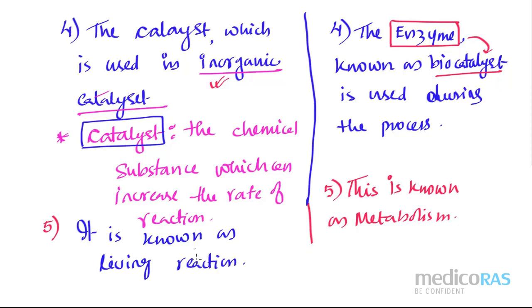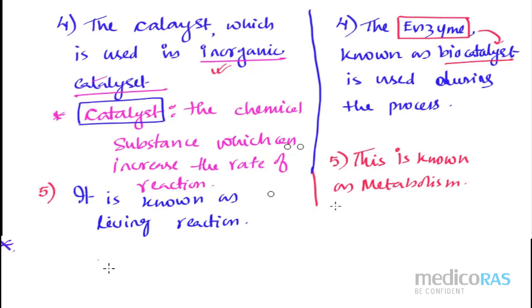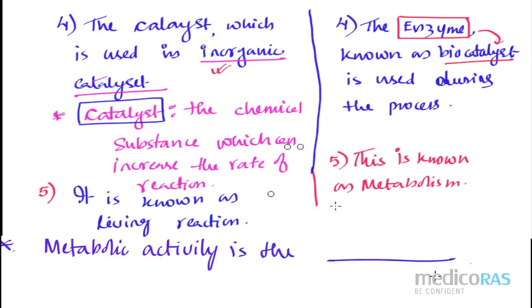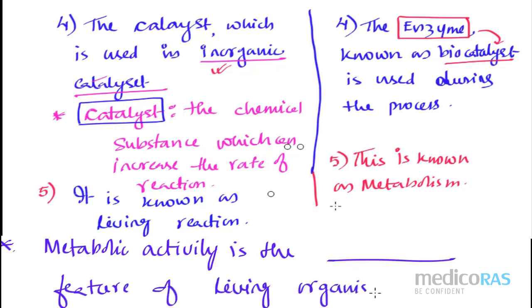Fine. So I hope these two parts are clear to everyone. What is a living reaction and what is metabolism? So what I can conclude here, metabolic activity is the best feature of a living organism. Please fill up the blanks. What should it be? Defining or not defining? Defining feature for living organisms.